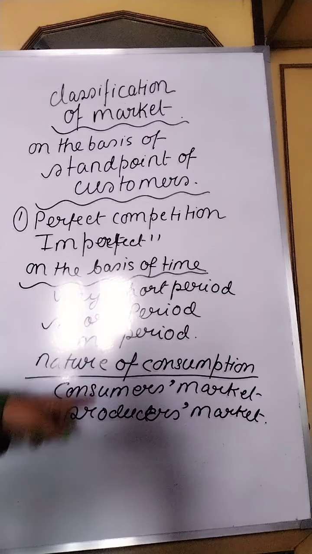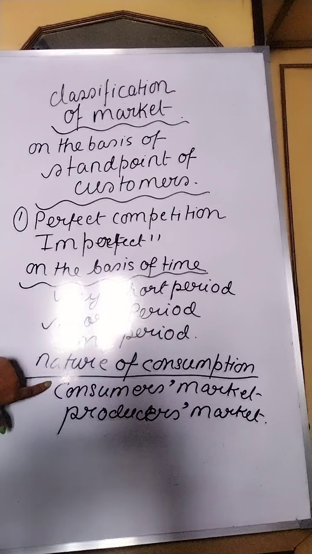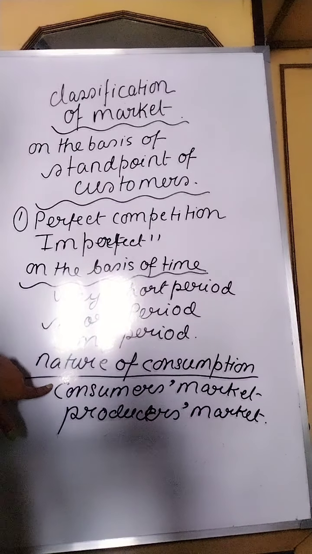First, I will talk about this consumers market. What is this?